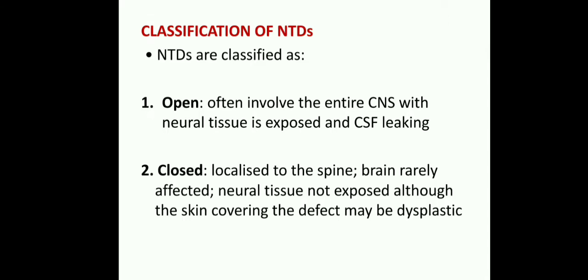So whatever the defect is, it is covered with skin; that is called closed. Neural tube defects are classified into open and closed. In open, the brain and spinal cord are open and CSF leaks. In closed, the defect is there but it is covered with skin.